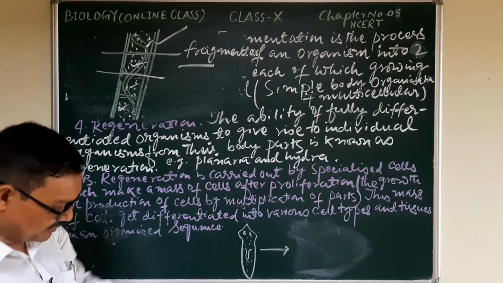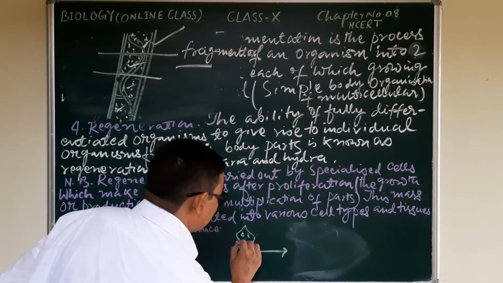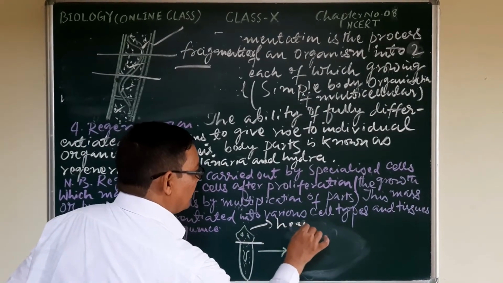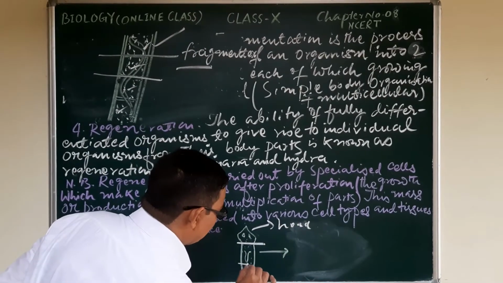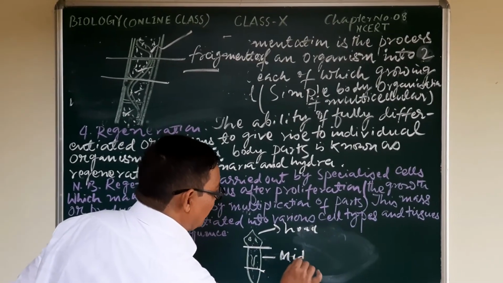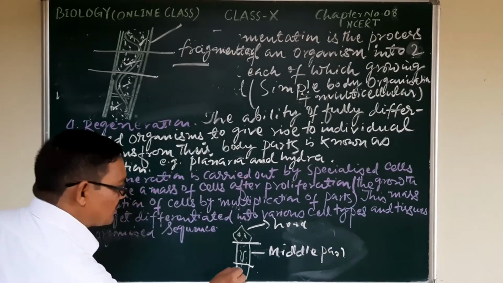It is a fully differentiated organism. Why? Because it has this part, which you may call the head part, and this part, the middle piece or middle part, and this is the posterior region.